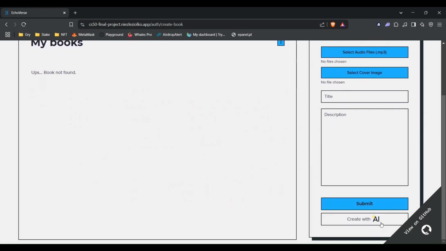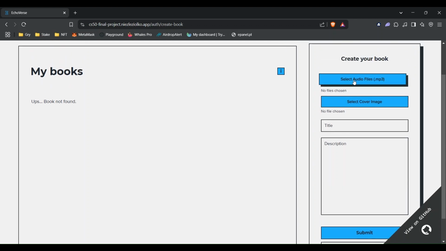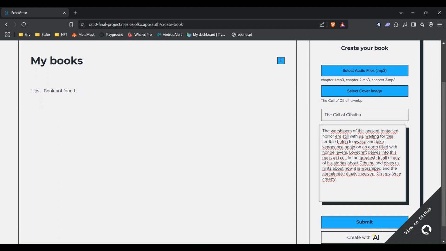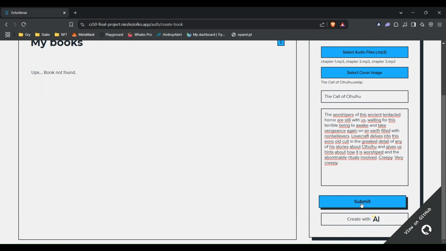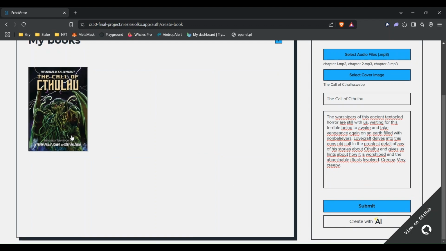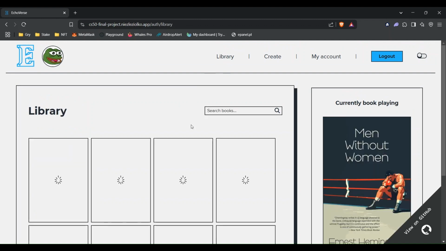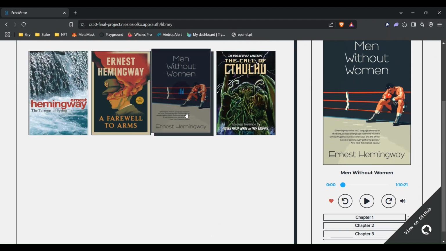Okay, let's now use our form that allows you to create your own book in case you have already recorded the MP3 reading of all available chapters. All we have to do is put the recording files in the right order, add the book cover, book title, and description. After approval, wait a while until our book is generated. And done. As we can see, the book has been correctly created so that both we and other users will be able to enjoy listening to the new novel available on the platform.